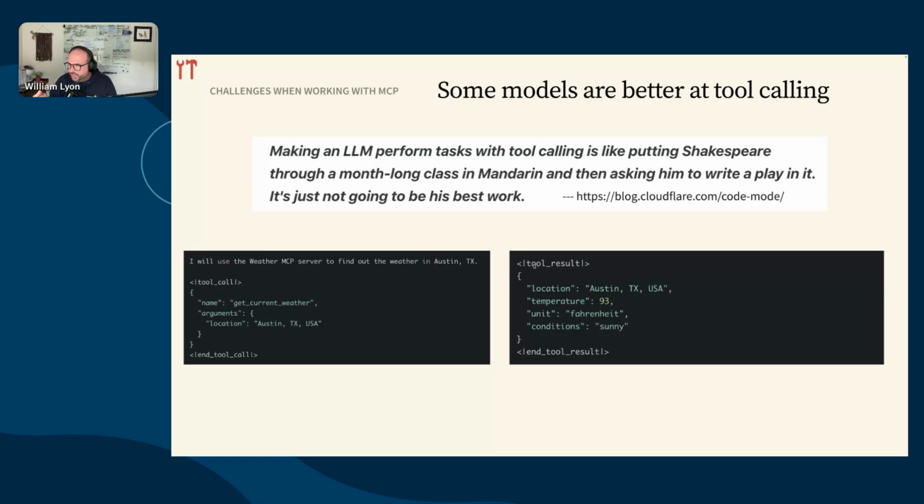This is a post-training thing that we have to do. So how good the models are at tool calling depends, I think, in part on how much effort is invested in this post-training process. Anthropic, I think, has invested quite a bit into this area.